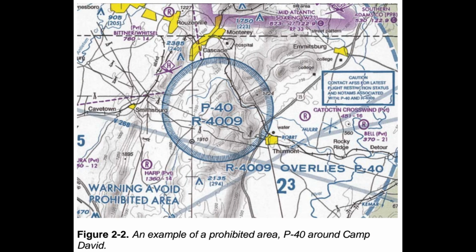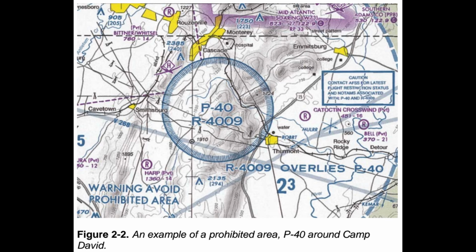Prohibited areas. Prohibited areas contain airspace of defined dimensions within which the flight of aircraft is prohibited. Such areas are established for security or other reasons associated with the national welfare. These areas are published in the Federal Register and are depicted on aeronautical charts. The area is charted as a P followed by a number, e.g., P40. Examples of prohibited areas include Camp David and the National Mall in Washington, D.C., where the White House and the congressional buildings are located. Figure 2.2.